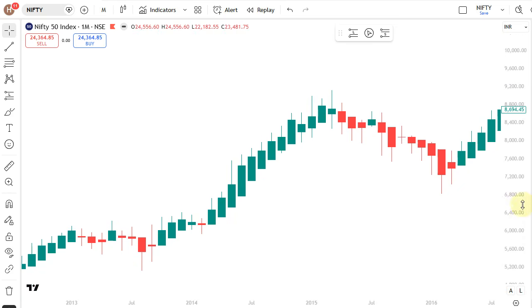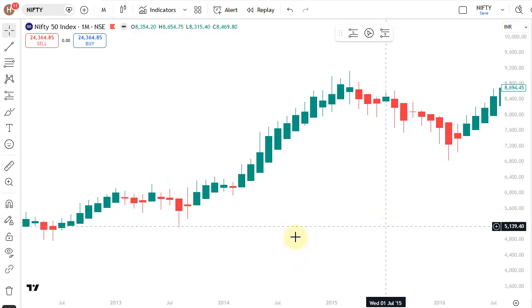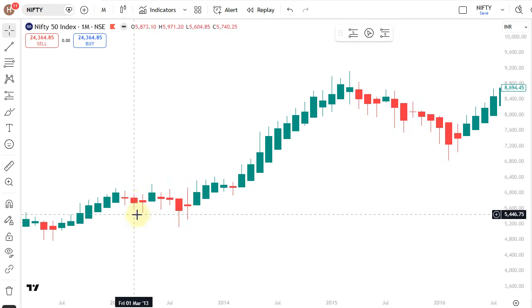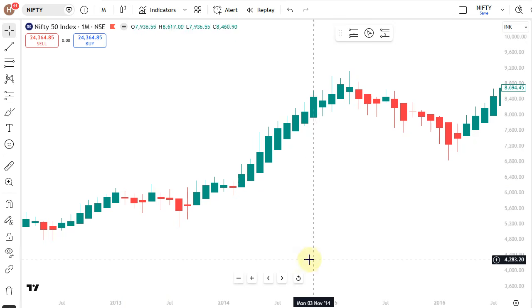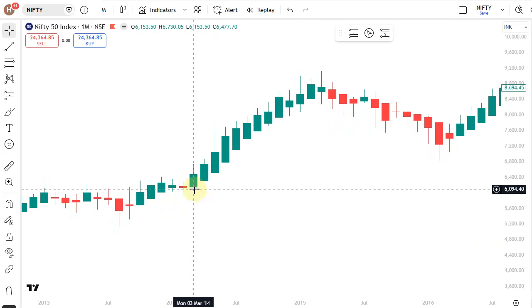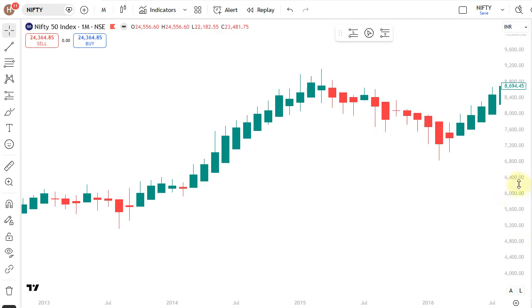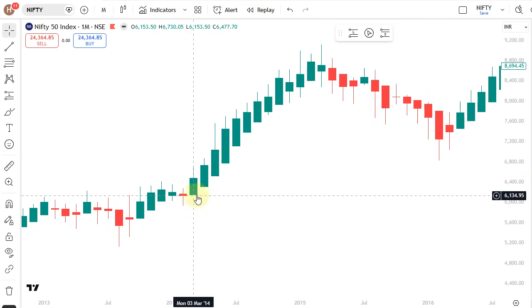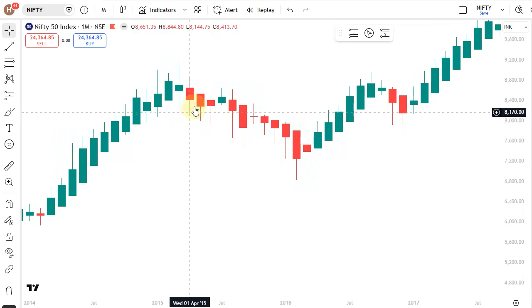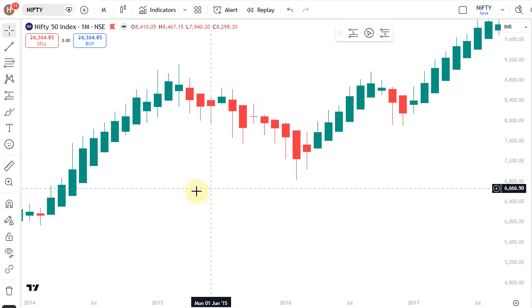So what we are going to see in our strategy is, we are going to completely ignore the two side wick candles. We are only going to focus on the single side wick candle. For a bullish trend, we are going to see a flat bottom candle. For a bearish trend, we are going to see a flat top candle.